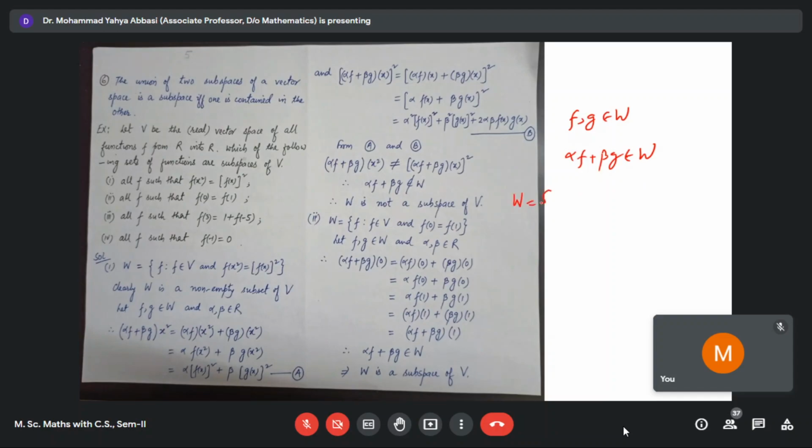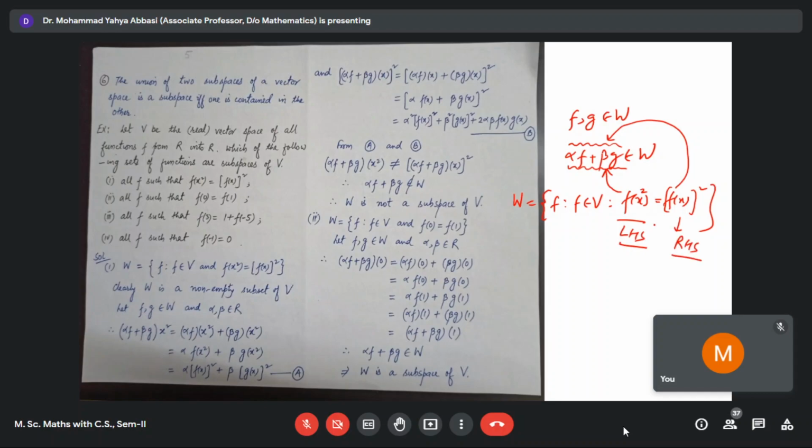W is the collection of those elements of V such that F of X square is equal to F of X whole square. In place of F, if we write this here, it should be the same as if we put the value of F on the right side. So first of all, we check the value of putting alpha F plus beta G in place of F in the left side. This is the left hand side and this is the right hand side. So we check these two values one by one.